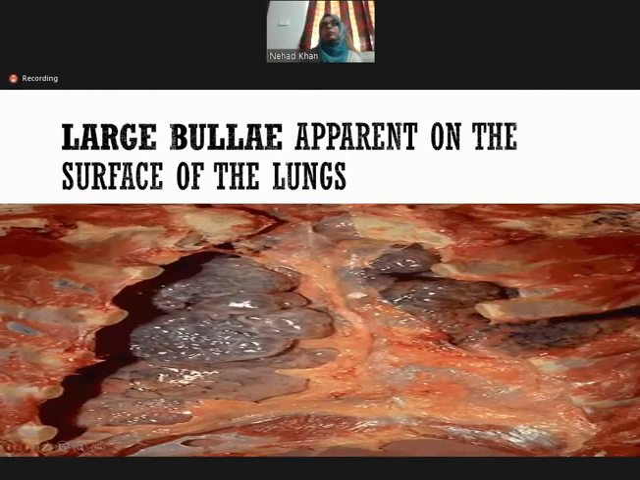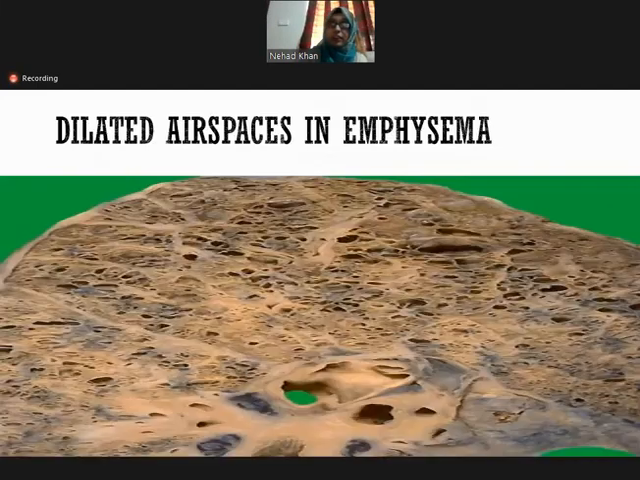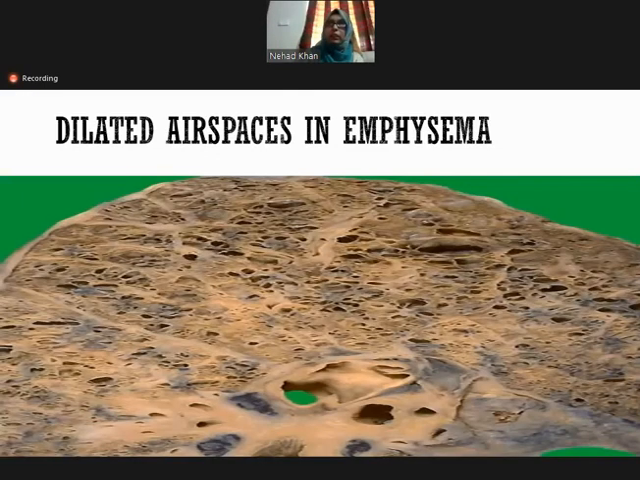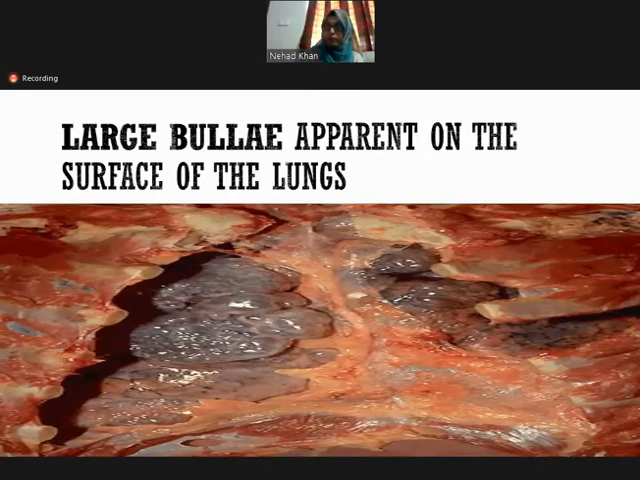Now this diagram is showing the bullae formation. So enlarged bullae are apparent on the surface of the lung. These are the bullae formation, blab-like formations on the surface of the lung, and this occurs in which type of emphysema? Centriacinar, panacinar, or paraseptal? Yes, this is paraseptal emphysema, in which you will find these bullae formation.